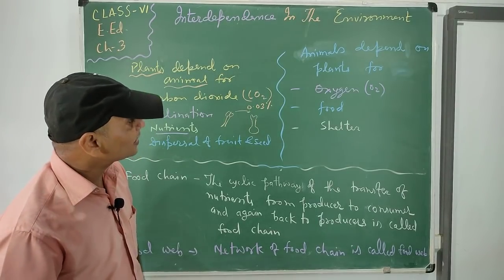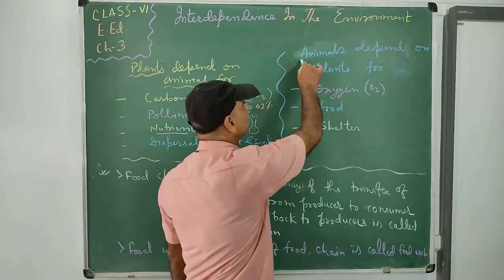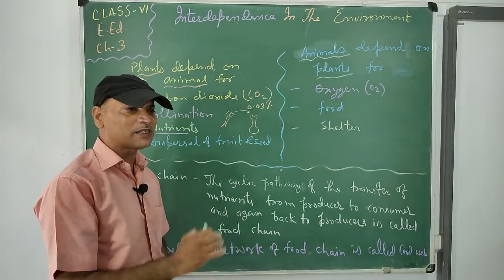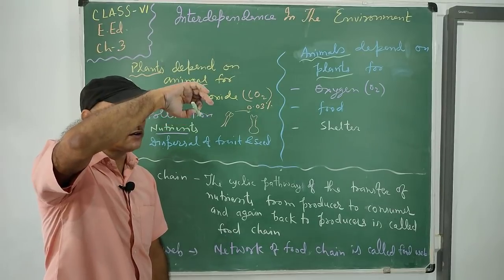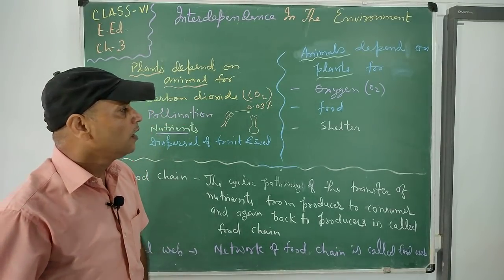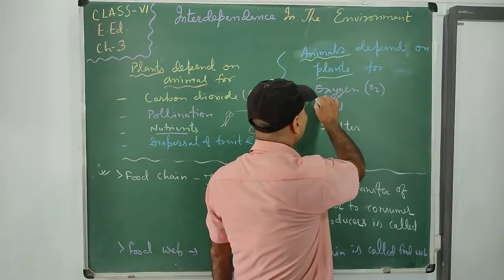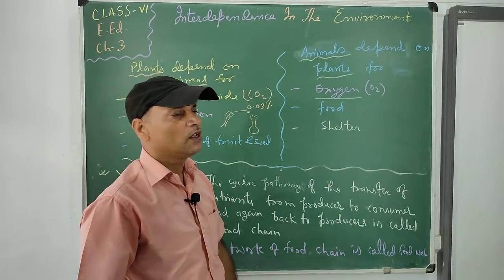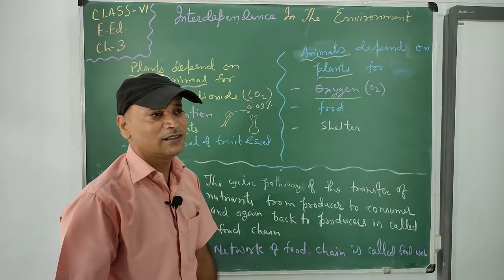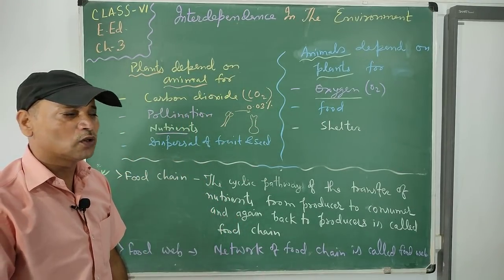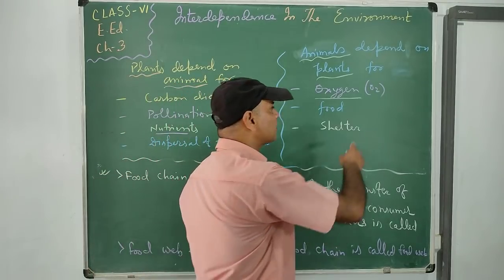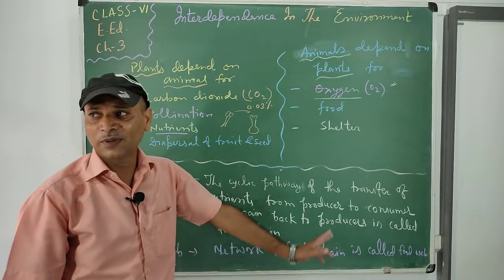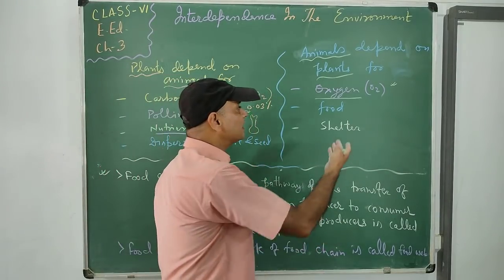Next thing, now animals depend on plants for different activities, for different purposes. See, animals are also helped by plants in different ways. See, oxygen, our prime source of respiration, is required for respiration. When we require oxygen, this is fulfilled by plants. Plants do photosynthesis and the byproduct is oxygen. So this oxygen is taken by the animal for the respiration,